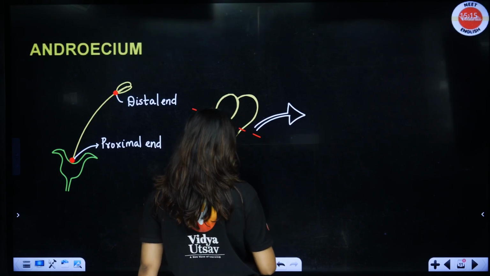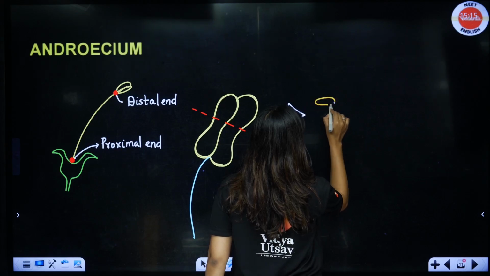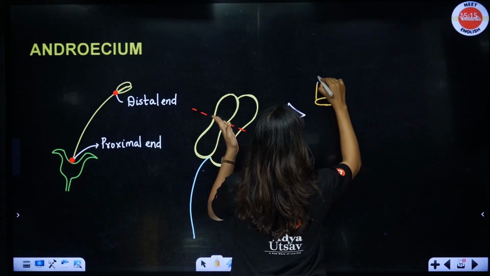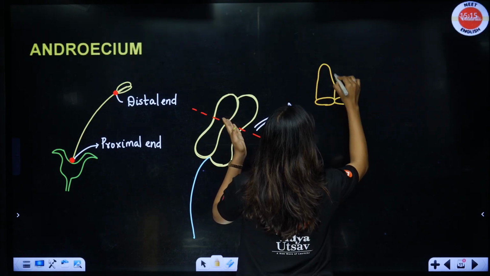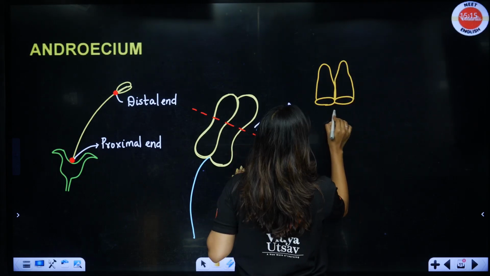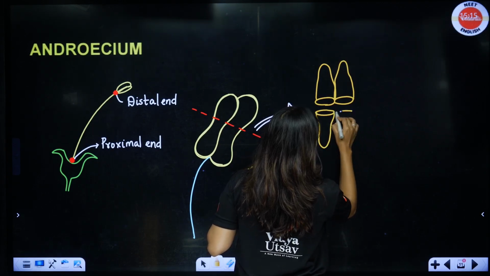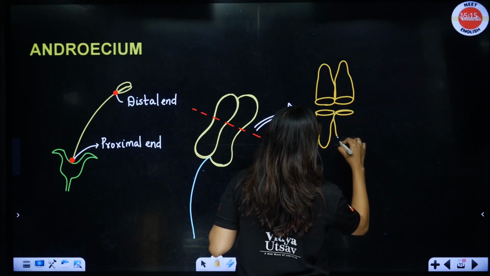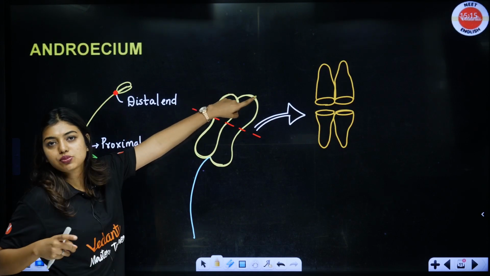I am going to get something like this. All of you notice clearly. See, I will have a portion like this because this is cut. Okay, something like this. I will have one more portion which is cut, and that will also have something like this. Okay, now I cut it down, no? So here there is going to be a space and something like this. Here also there is going to be a space, something like this. Correct? If I cut from the center, something like this is what I am going to get.